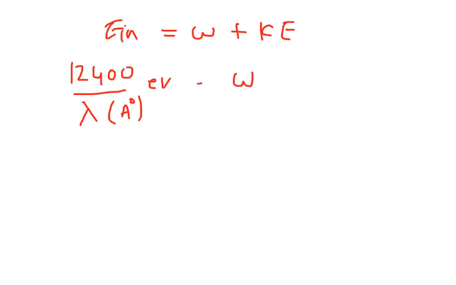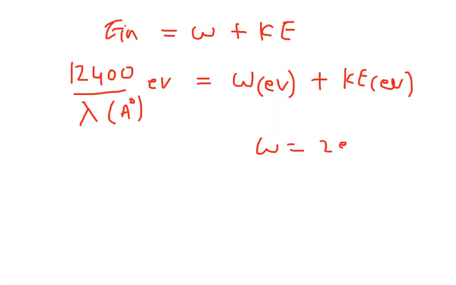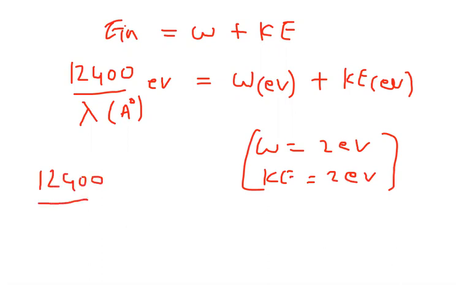So work function and kinetic energy also you have to take in electron volts, because the LHS is in electron volts. They mention in the question that work function is 2 electron volts and kinetic energy is 2 electron volts, so no need of any conversion. So 12,400 by lambda in angstroms equals 2 electron volt plus 2 electron volt.